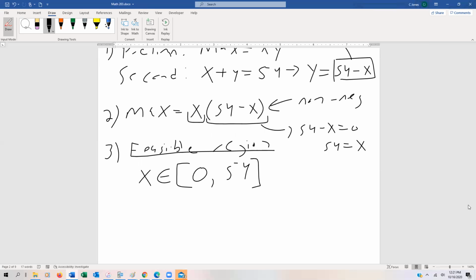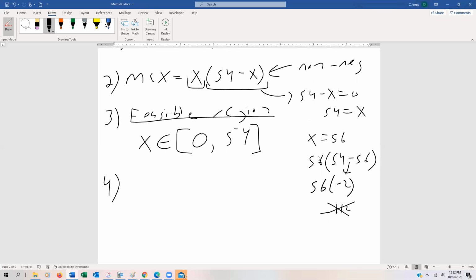Think about if you plug in anything bigger than 54. Let's say, for instance, x was equal to 56. Well, that means we would get 56 times 54 minus 56, which is 56 times negative 2. And clearly that's going to be something like negative 112, and that doesn't make any sense. We don't want a negative value to get our maximum. So that's how we determine our feasible region. Usually we could just set the maximum equal to 0 and solve for the zeros of that maximum.